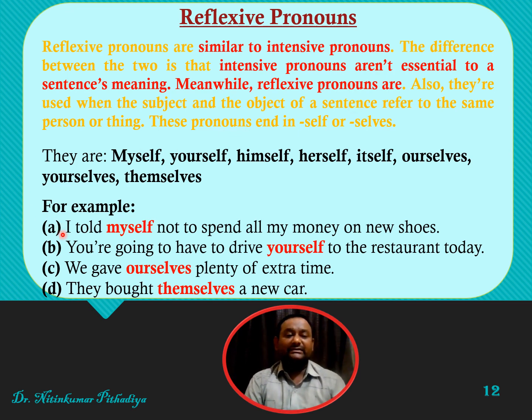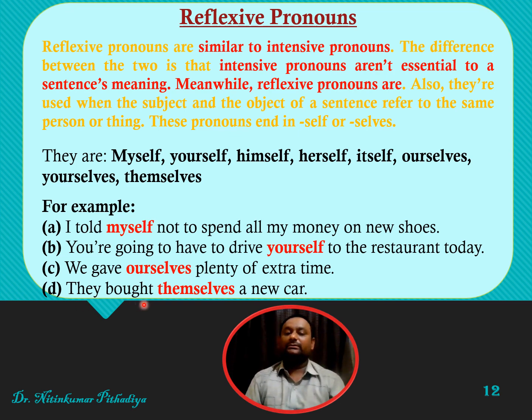Let us see in these sentences: I told myself not to spend all money on new shoes. Here it is not intensified, not like that. I told myself. In the same manner, you are going to have to drive yourself to the restaurant today. We gave ourselves plenty of extra time. So here it's we, then we are using ourselves. But it's not intensified, it's reflexive.